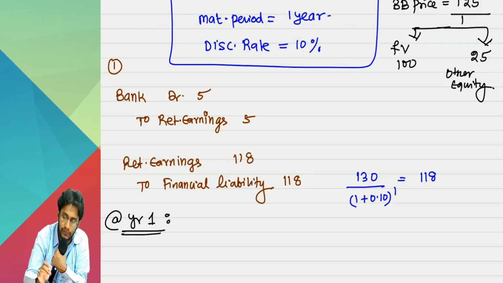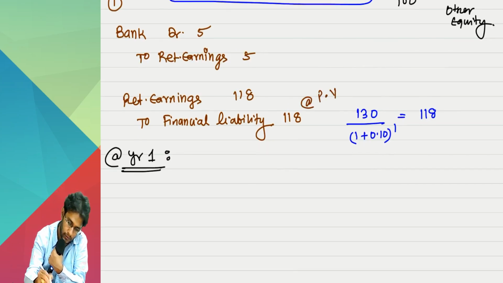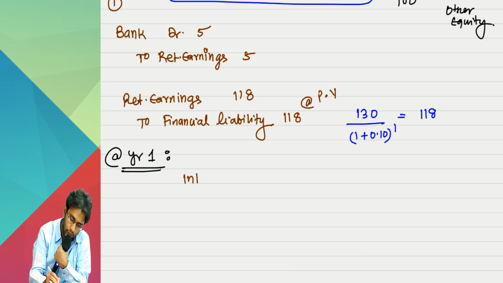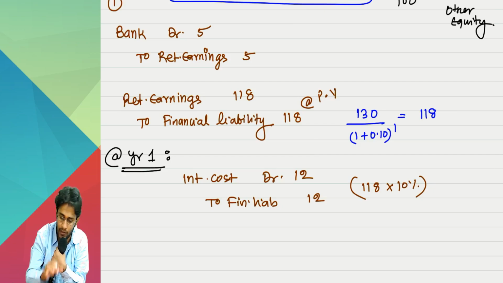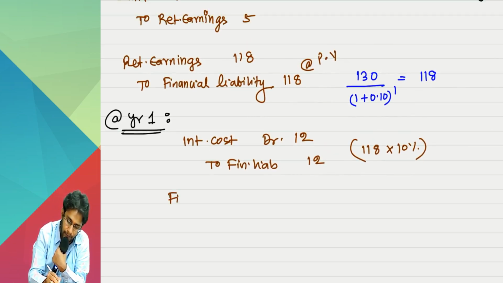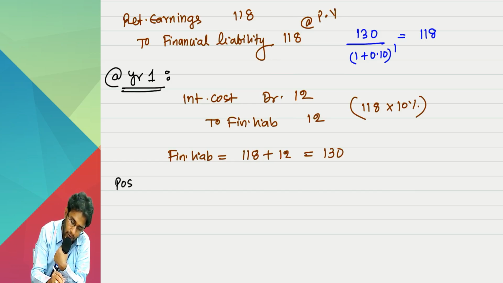Without much thought, the first thing you have to do is, since the financial liability is recognized at present value, go and do the unwinding of discount. So interest cost account debit to financial liability, 12 rupees. That's nothing but 118 into 10%, rounded up. Now after writing this entry, my financial liability account will appear at 130.